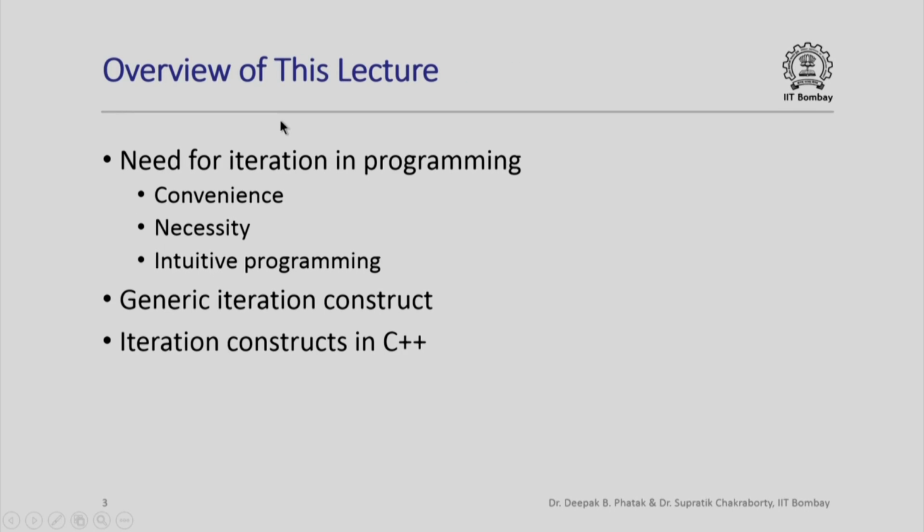In this lecture, we are going to try to understand the need for iteration in programming, and we will see that iteration serves multiple purposes. It is a convenient feature to have in a programming language, it sometimes becomes necessary, and it also helps us program in tune with our intuition. We will look at the structure of a generic iteration construct, and we will have a very brief glimpse into some iteration constructs in C++.